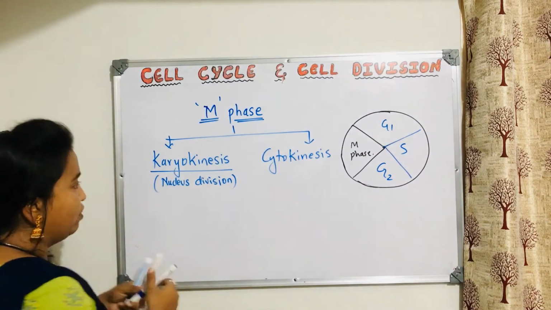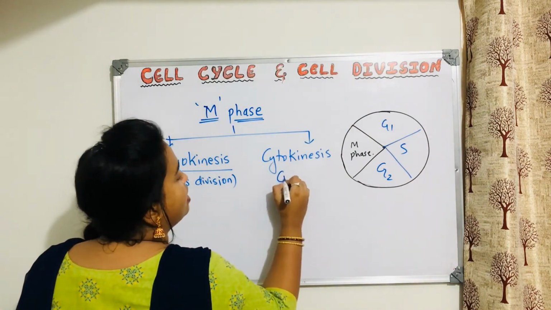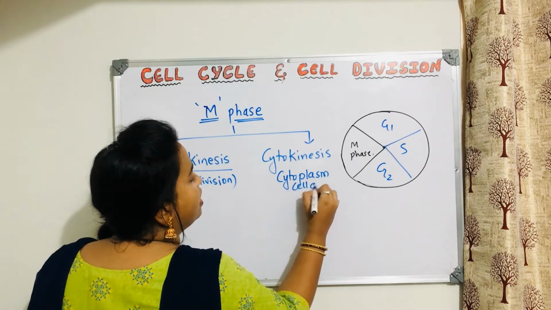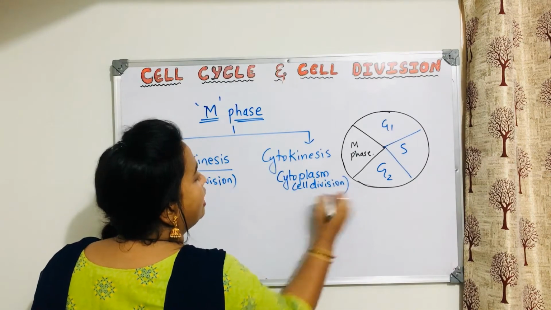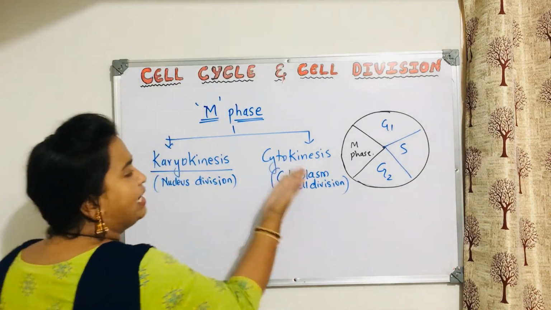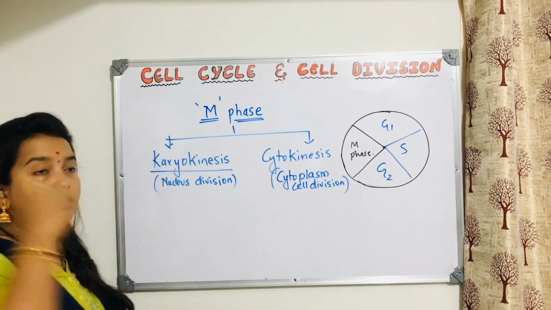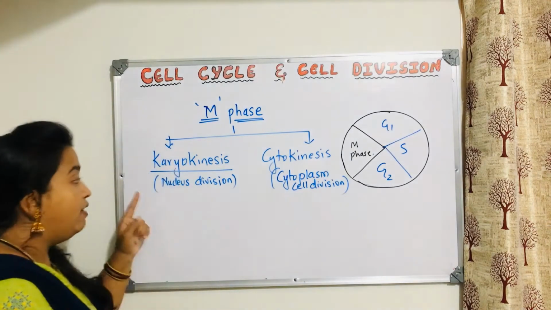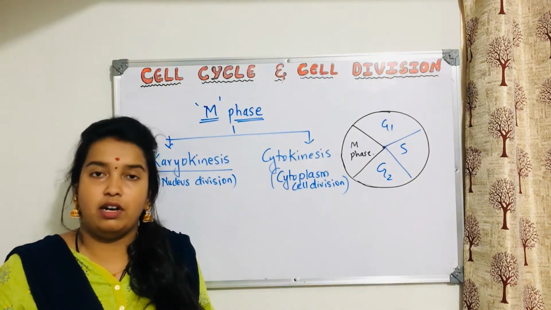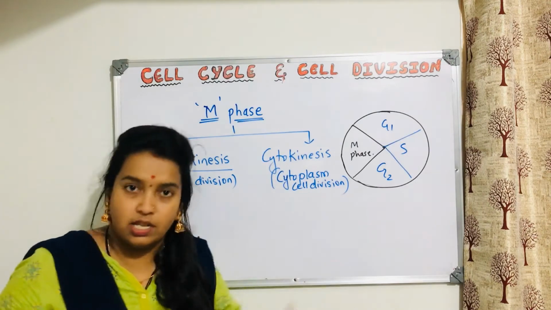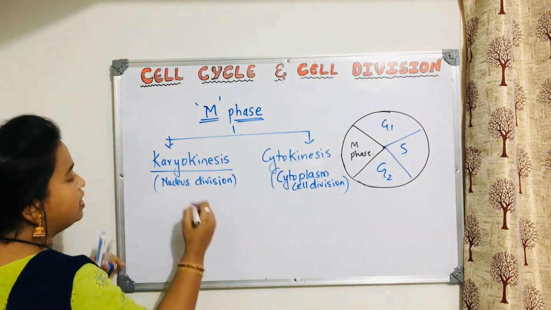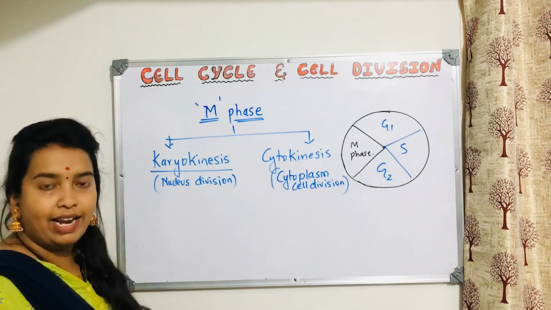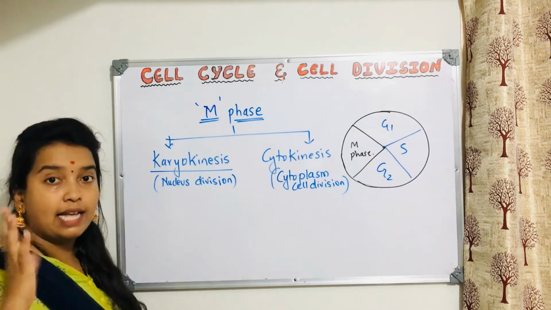Cytokinesis means cytoplasm division. For your convenience, you can remember it as cell or cytoplasm division. Clear? This is not a hectic process. This is very easy. Once the main thing is done, just dividing the cytoplasm doesn't take much effort. But dividing the nucleus takes more effort, and that also happens in different stages. Which are the stages? Just for today, we will just name them. Completely we will understand when I deal with mitosis separately.